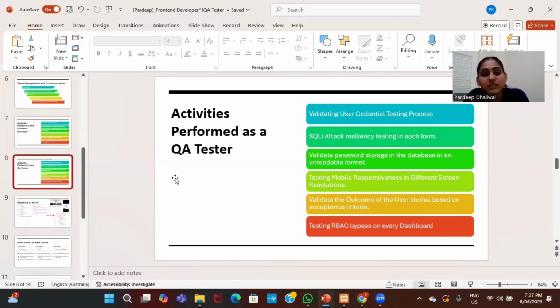Activities performed as QA tester: validating users, testing process, SQL attack resiliency testing in each form, validating that passwords are stored in the database in an unreadable format, testing mobile responsiveness in different screen resolutions, validating the outcomes of the user stories based on the acceptance criteria, and testing RBAC on every dashboard.